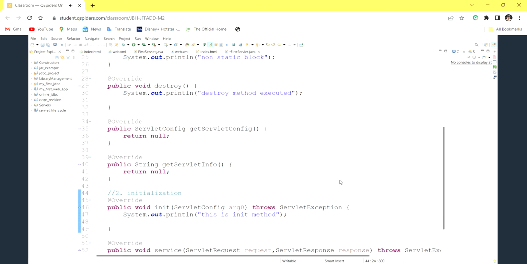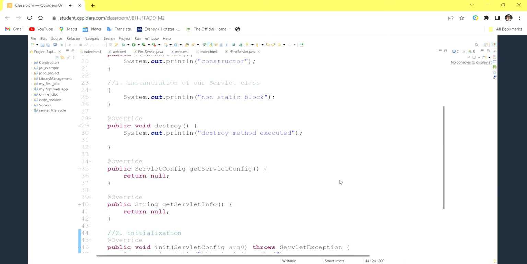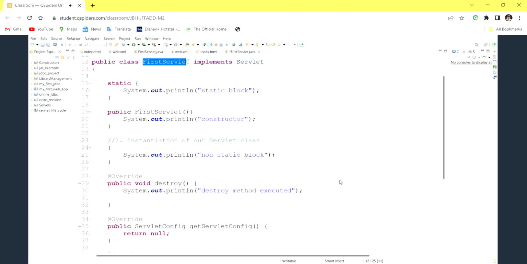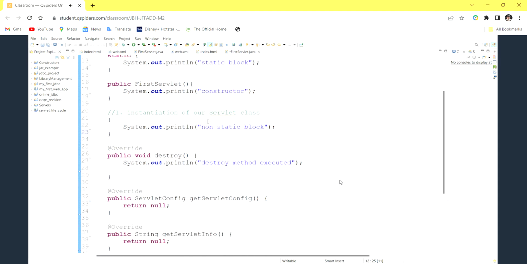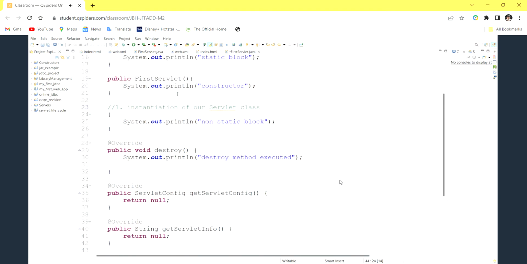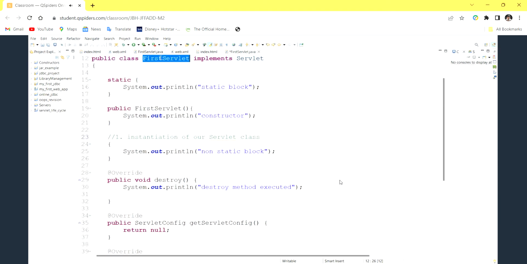So whatever object is created at the starting, after the creation of the object of our servlet class, it is going to be assigned to a particular variable. Why is it initialized? Because we are going to reuse this object.